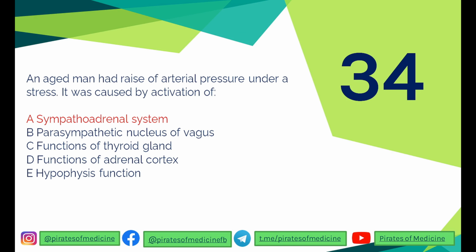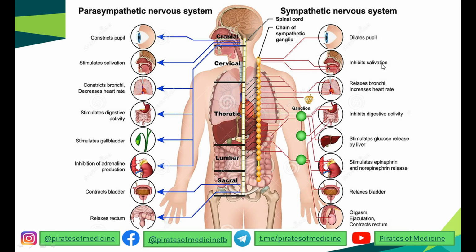The 34th question over here is that an aged man has a rise of arterial pressure under stress. This was caused by activation of the sympathoadrenal system. I told you that the sympathoadrenal system leads to various actions. First of all, in this case, the most important is that it stimulates epinephrine and norepinephrine release.